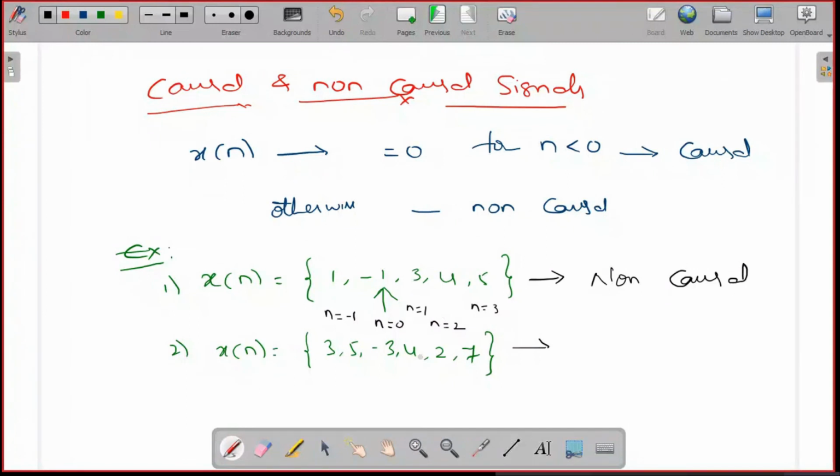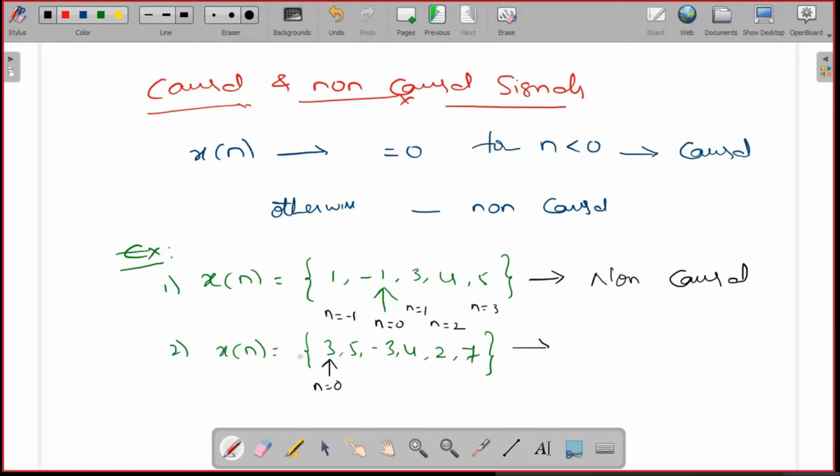Now see the second one. There is no arrow indication, which means the starting value is the amplitude at n equal to 0. Next, the right side completes the positive time. There is no left side sample.